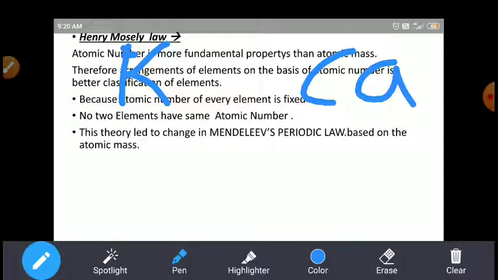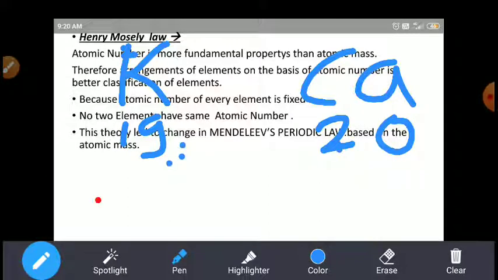Consider the potassium and calcium atomic numbers. The potassium atomic number is 19 and the calcium atomic number is 20, right? Both are different here. But when you consider the atomic mass of potassium, it is 40.